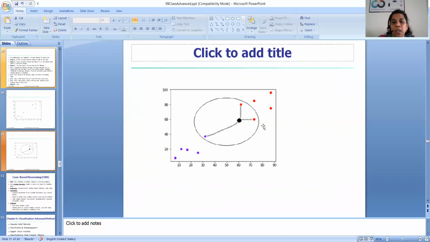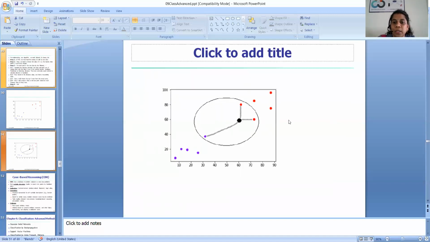These are the 3 nearest neighbors. The second step is to calculate the distance between the test point and the training points. We calculate the distance from the testing point to each training point, from this point to this one, and so on, for all the points.